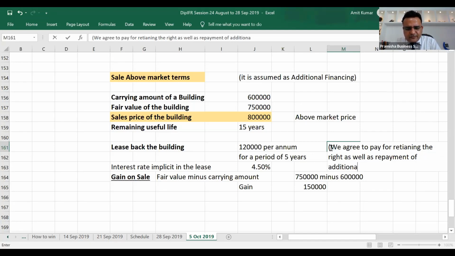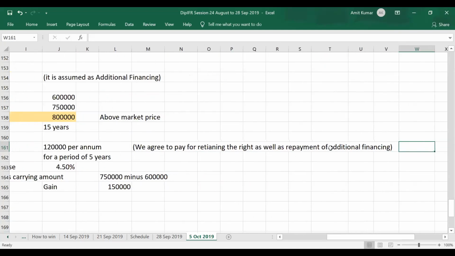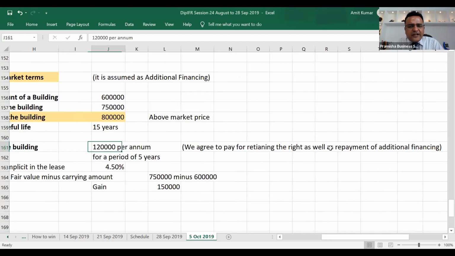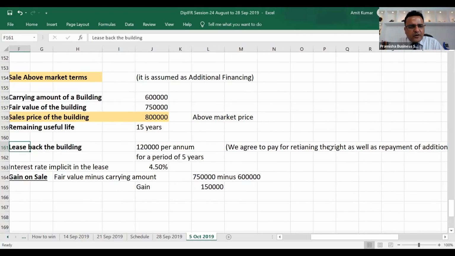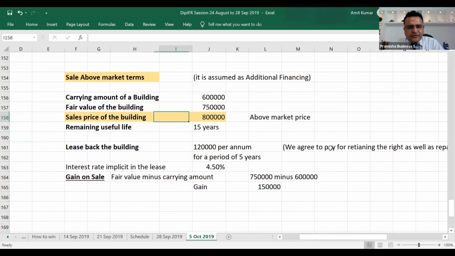Agree or not? That we are additionally financed. We not only agree to pay for retaining the right to use, but we also agreed to pay repayment of this additional 50,000 which we have received. Agree or not?